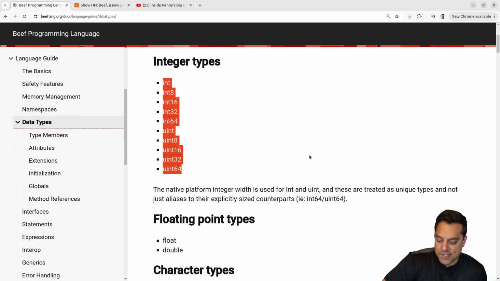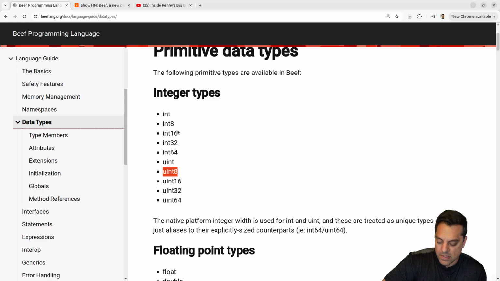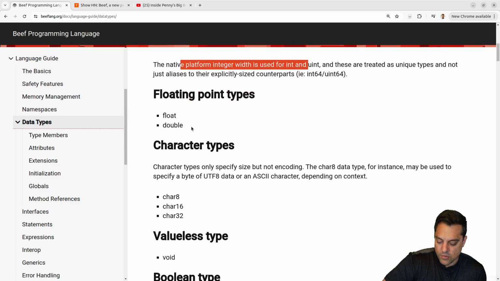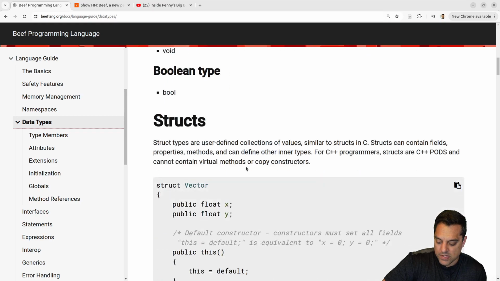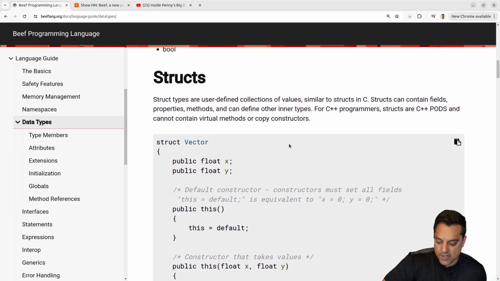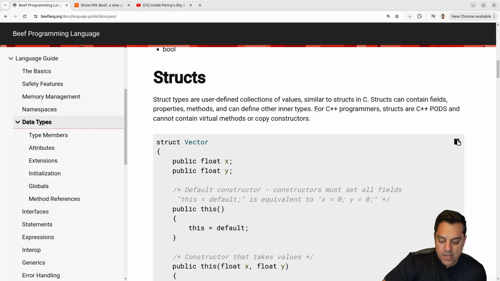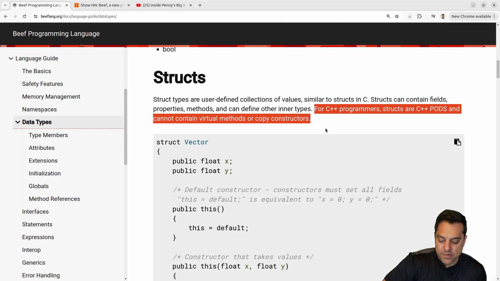Okay, so you've got your types here with their width, so how many bits they've got. That's very nice here. I'm assuming int and uint just take the platform native size. Yep, that's what it is here. Cool. Doubles and floats, some char types, valueless, boolean types. We've got structs here. Structs are user-defined collections of values similar to structs in C. Structs can contain fields, properties, methods, and can define other inner types. For C++ programmers, structs are C++ PODs and cannot contain virtual methods or copy constructors.